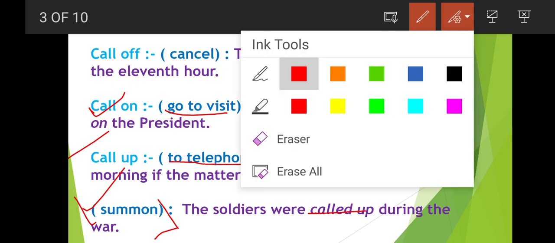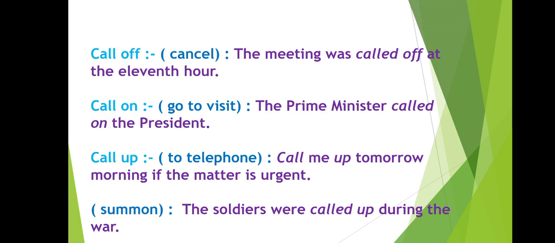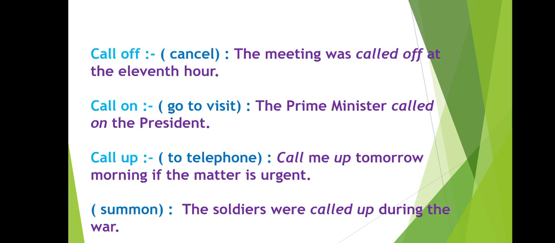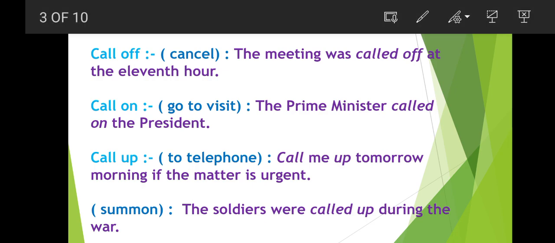Okay, so in total we have seen five phrasal verbs for call. Call for means required, to need anything. It also means demand, and demand means to wish for anything. Call in means summon. Summon means to call anyone. Then call off means to cancel, to eliminate that thing.